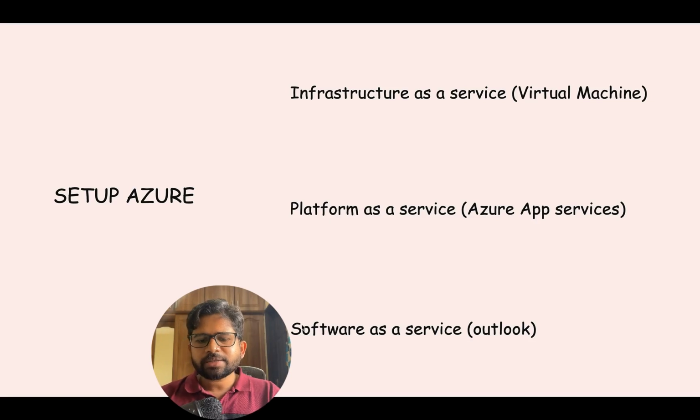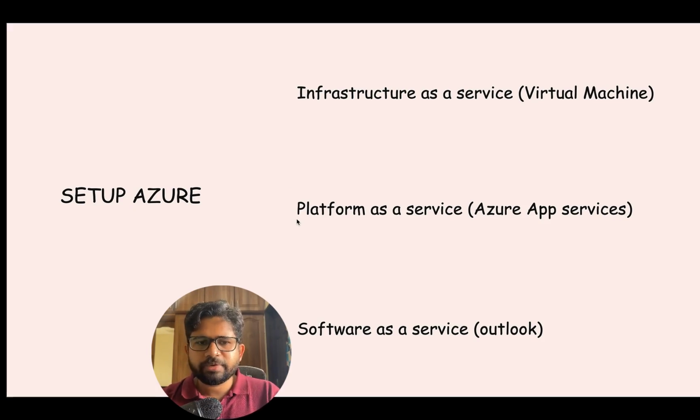And the third one is software as a service, where you don't care about the memory, you don't care about anything. You just go to a URL and use the software. So for example, Outlook. Whenever you use Outlook and whenever you send a mail to someone, you don't really care what will be the load that will go for the backend, right? You just send a mail to your friend. So that's software as a service. Most of the time as a developer, we work for the first one and the second one. These are the two umbrellas or the buckets we work for.